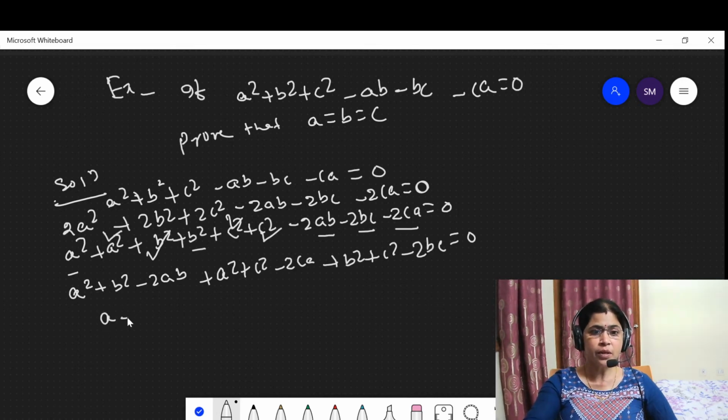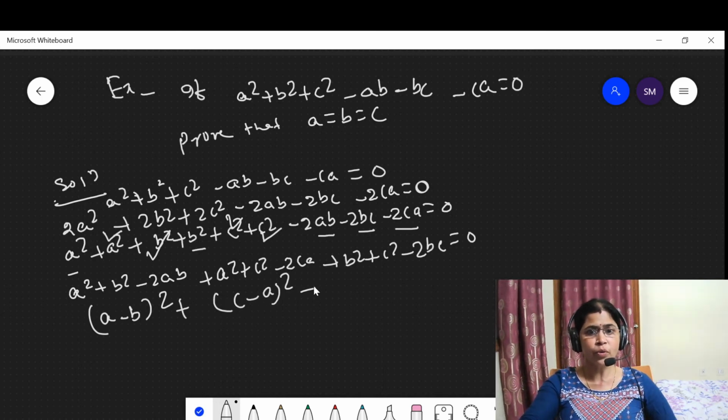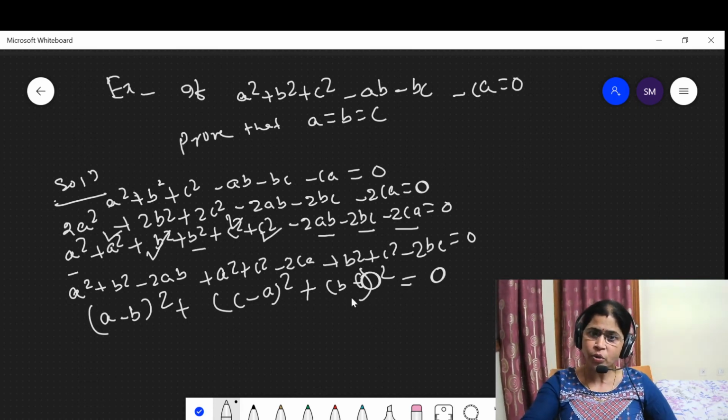This is a² + b² − 2ab, which means this is (a − b)². So (a − b)² + (c − a)² + (b − c)² is equal to 0. When this square plus this square plus this square is equal to 0,